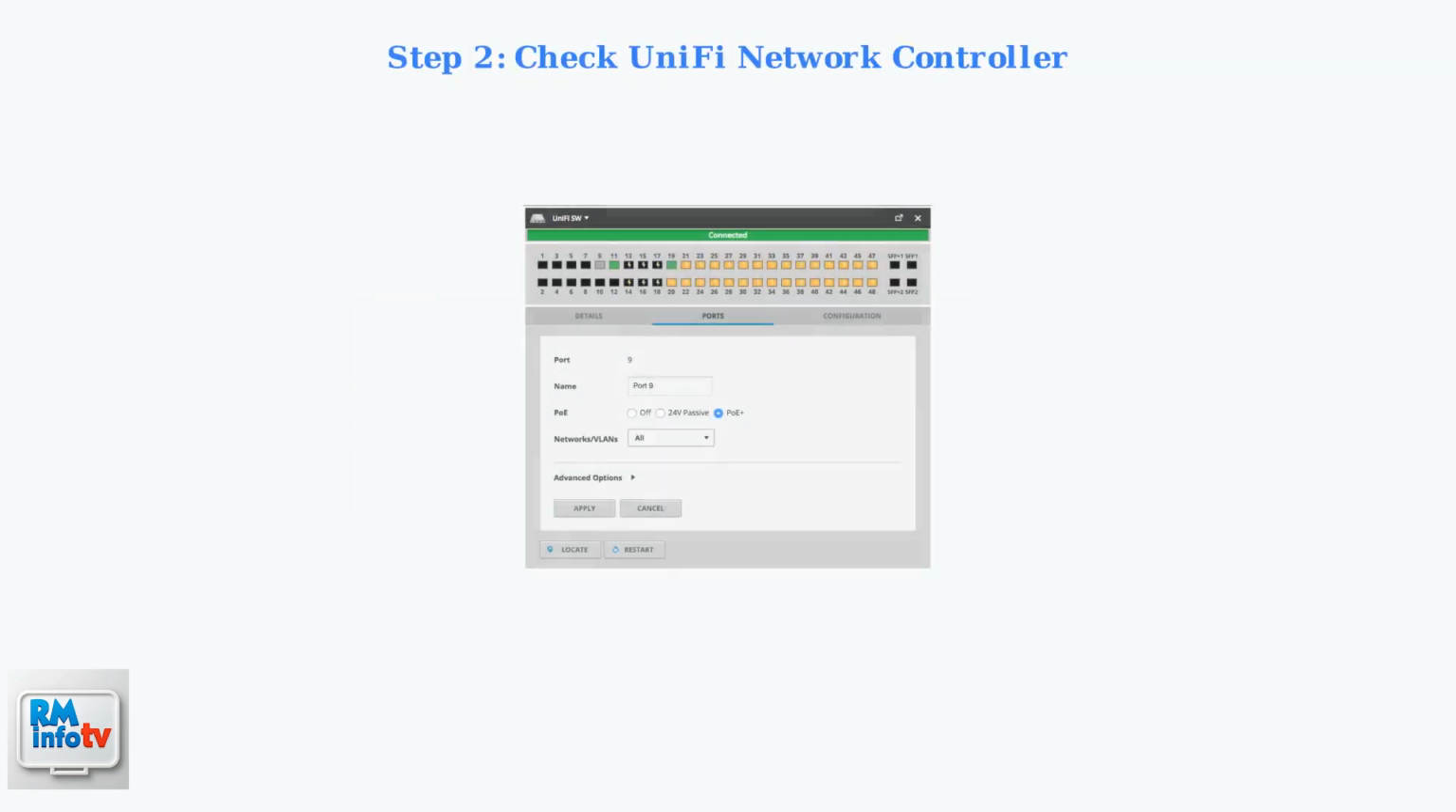Next, use the UniFi network controller to check the status of your PoE ports. This interface shows you which ports are active and providing power. Make sure PoE is enabled for the specific port you're troubleshooting.